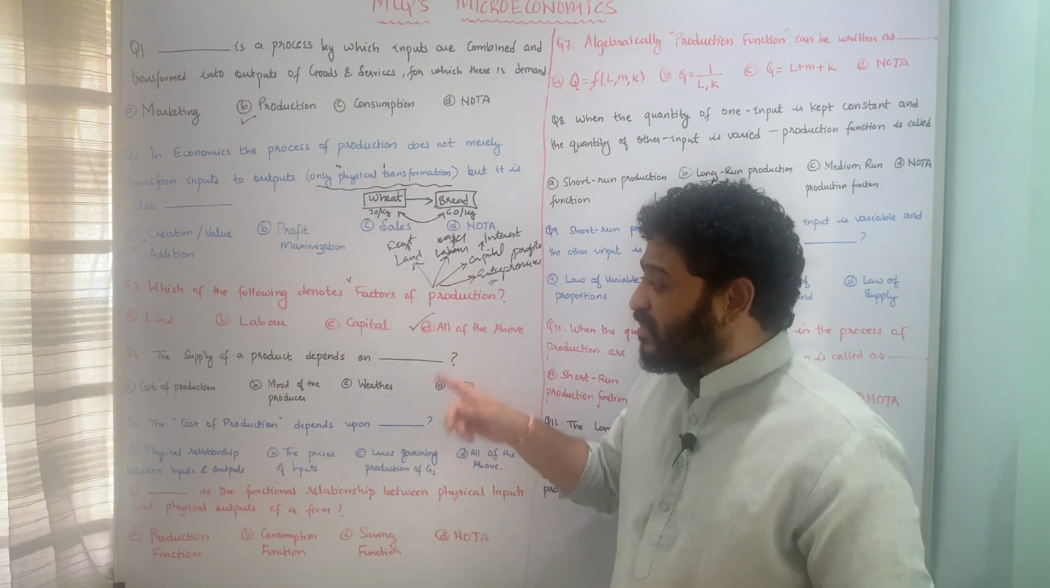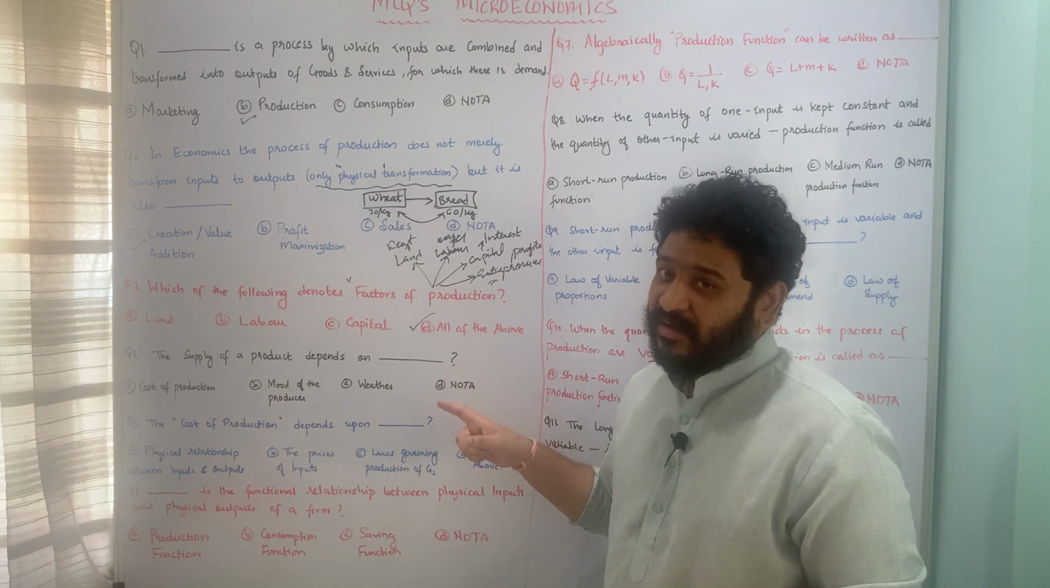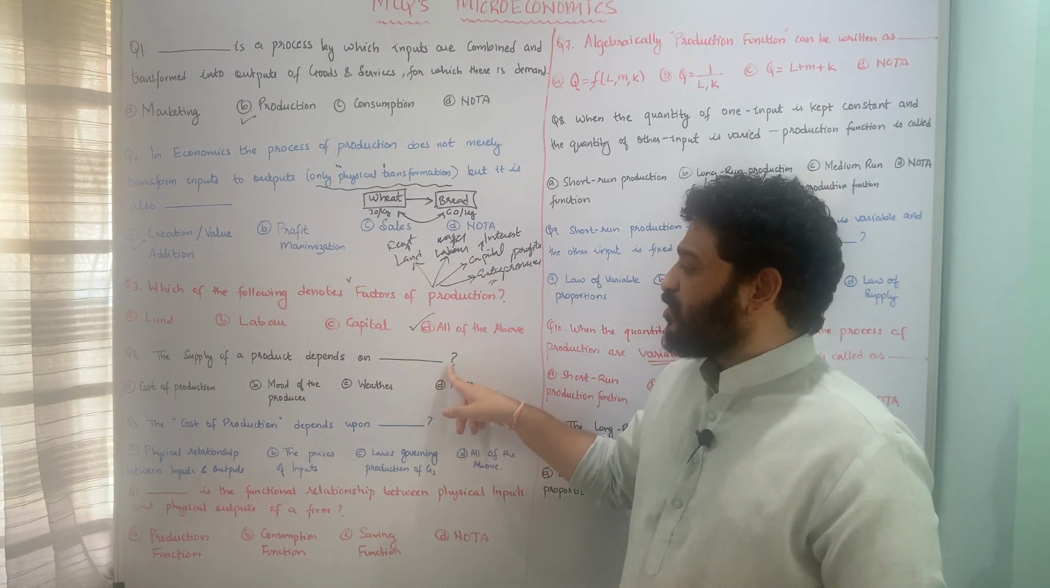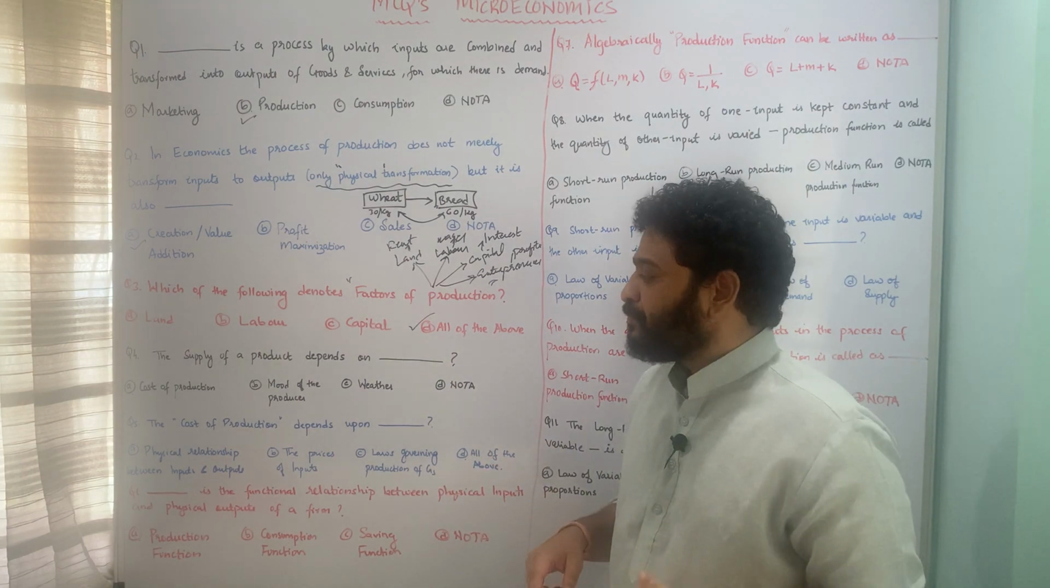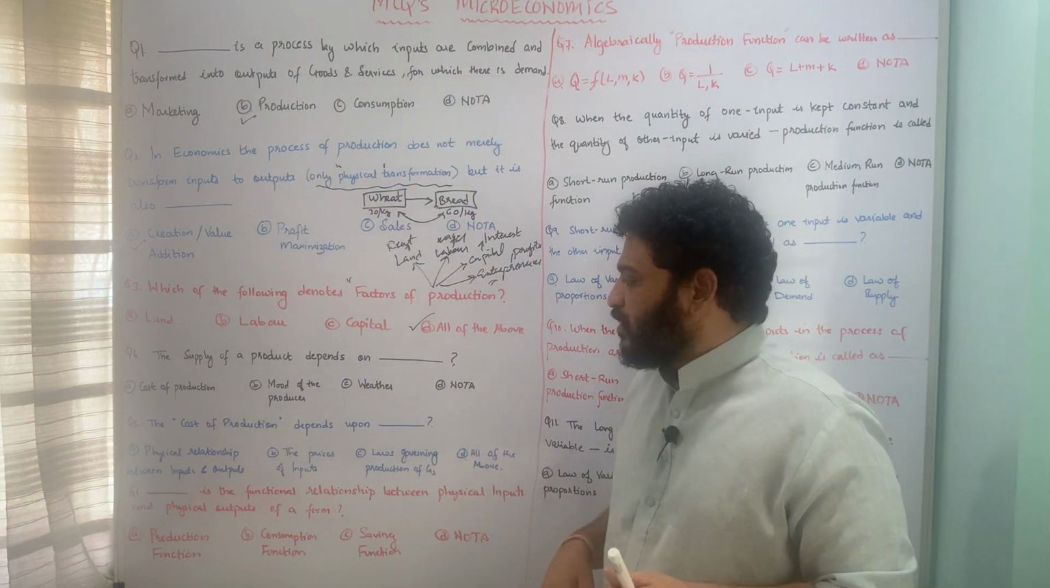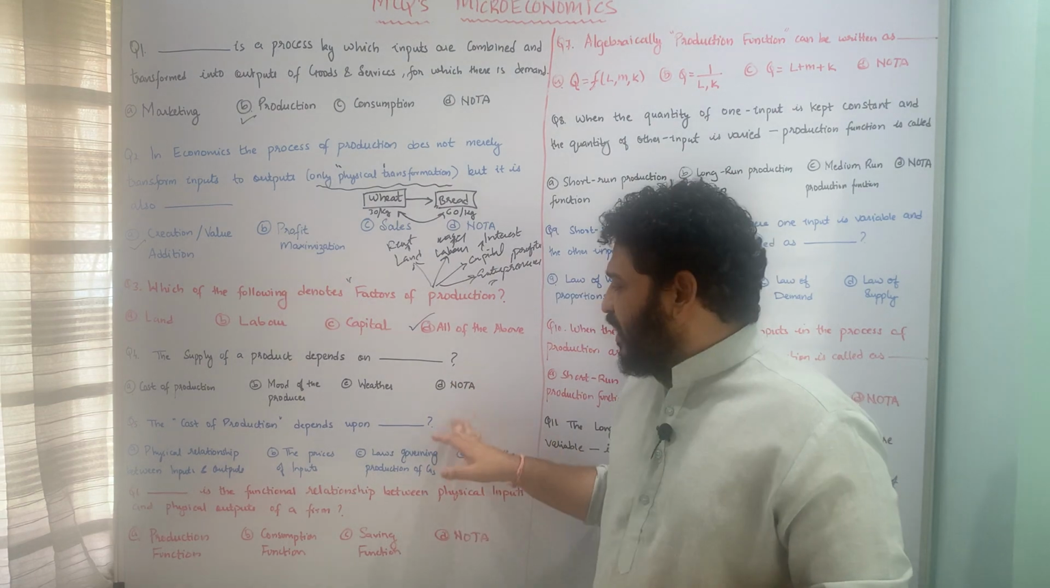The question is, the supply of a product depends upon dash. The supply of a product depends upon A, cost of production, B, mood of the producer, C, the underlying weather, and D, none of the above.